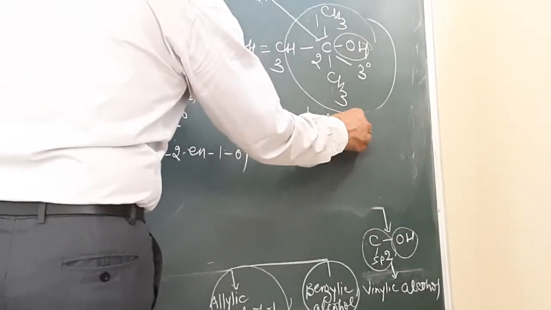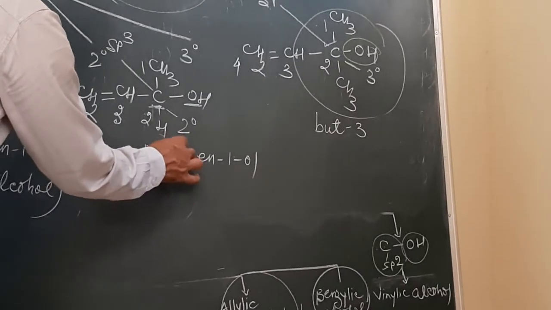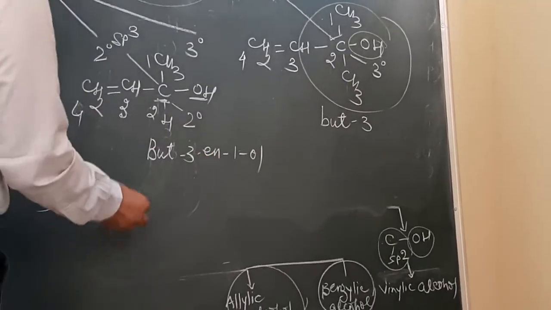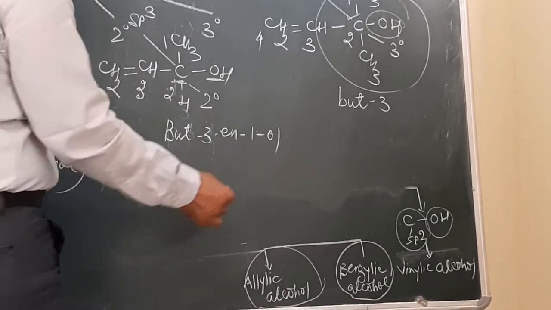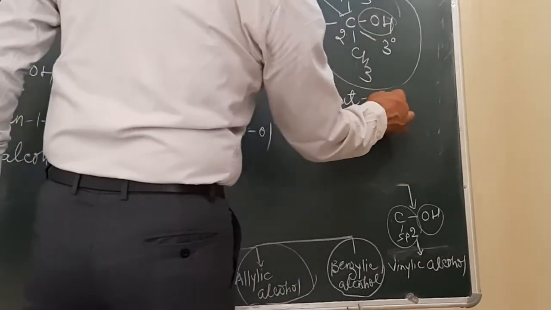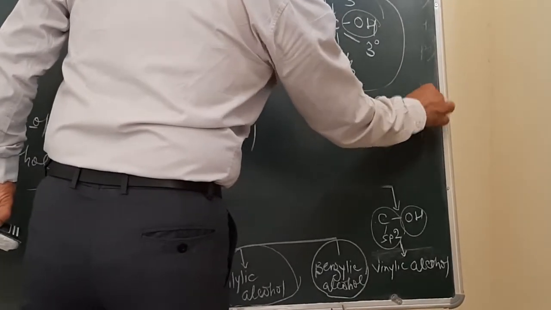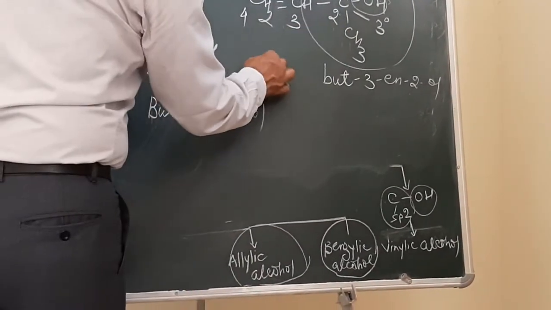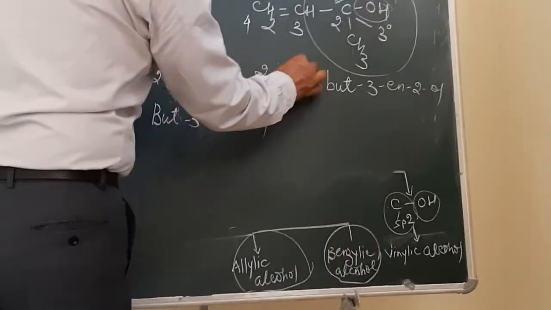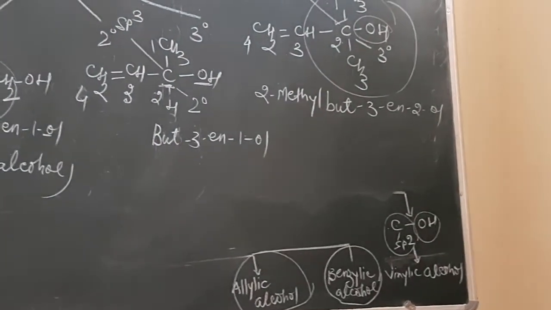Then just make a correction, 1, 2, 3. So but-3-en, and then 2-ol. At number 2 position, which group is present? Methyl. So the name of this compound will be 2-methylbut-3-en-2-ol.